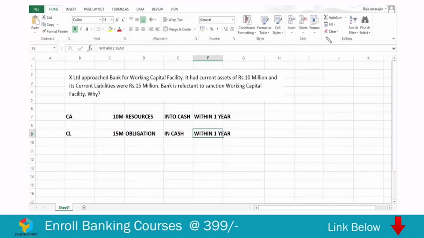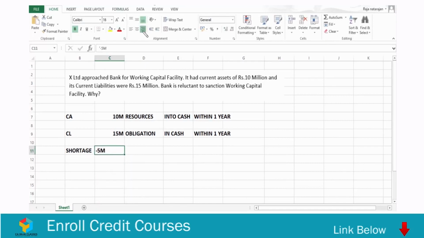So what is the problem here? You have to pay something in cash within a period of 1 year and the amount is 15 million. But the resources you have are 10 million, and that 10 million can be converted into cash within a period of 1 year. Okay, it means clearly you have a shortage. You have to pay 15 million, what you have is 10 million. You have a shortage of 5 million, and this shortage of 5 million will have severe consequences.